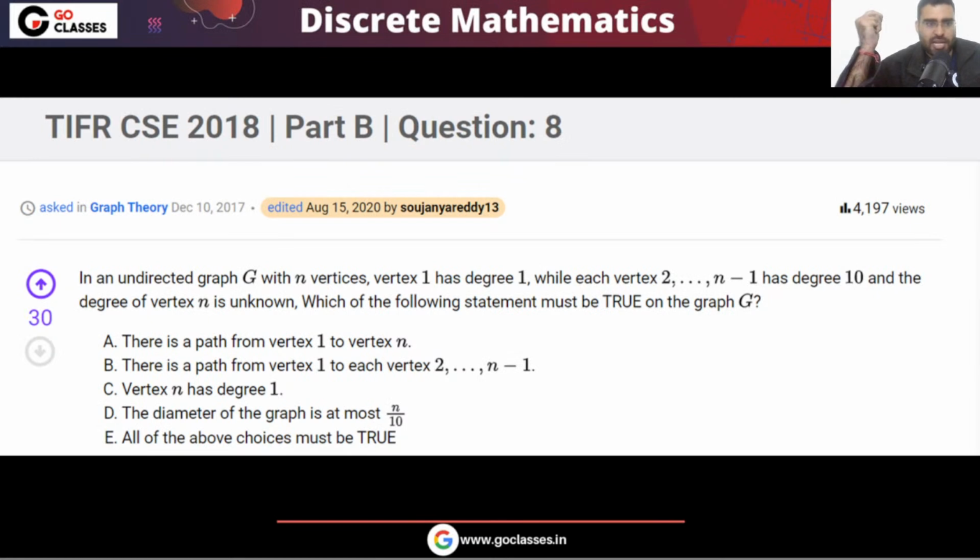Let's see this question. Quickly tell me the answer. This is a TIFR 2018 question. A very simple question. I want the correct answer. Think about it and tell me. The question is in front of you.